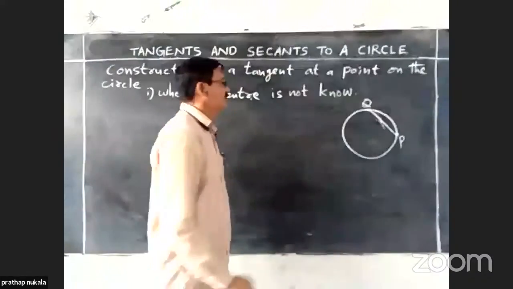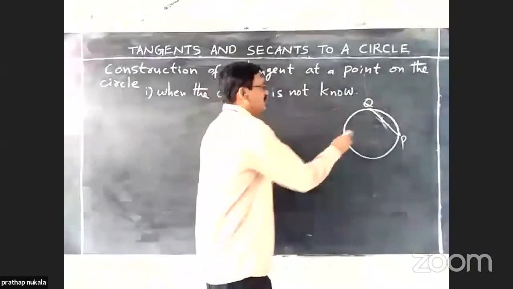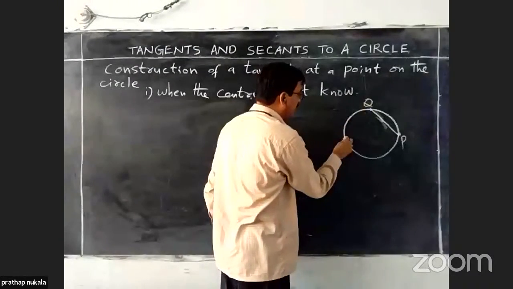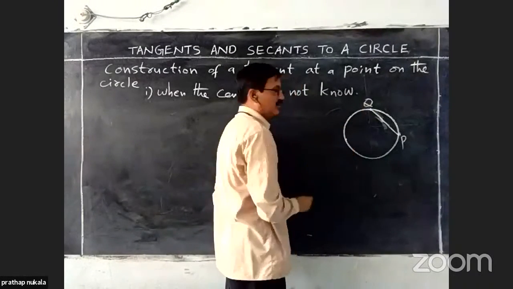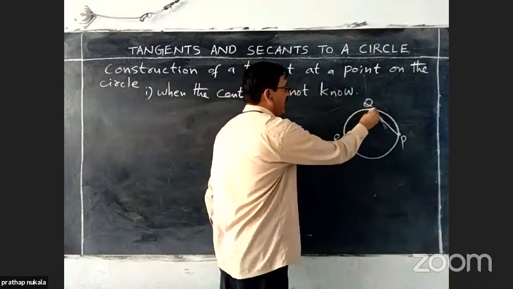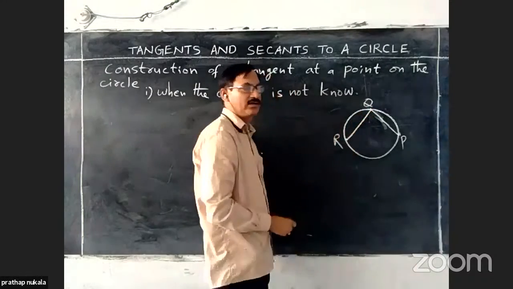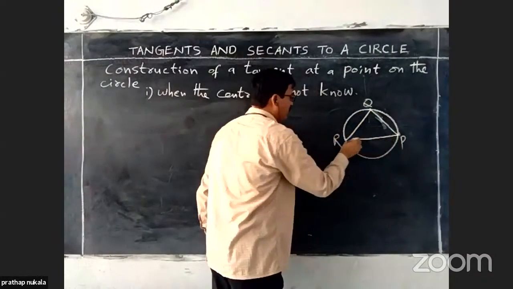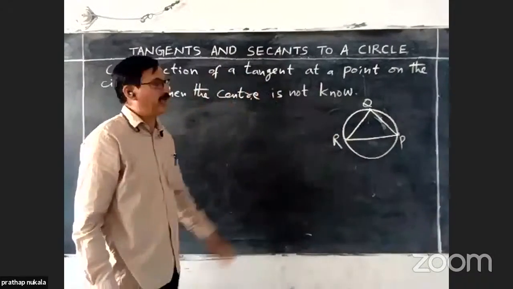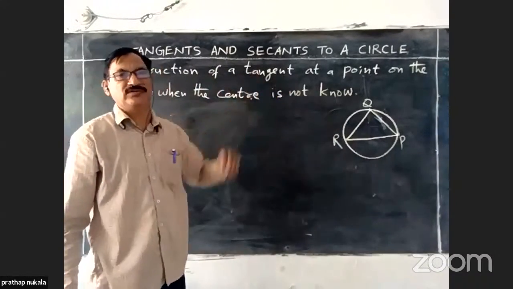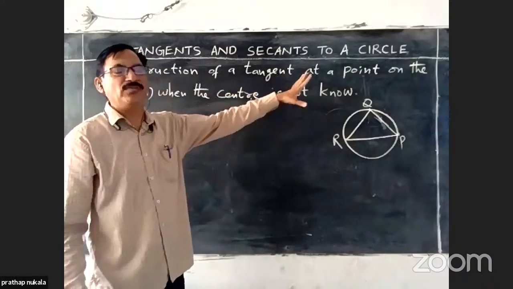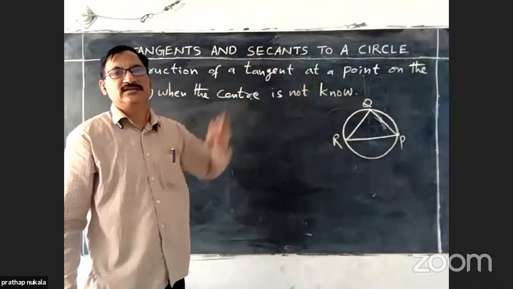This is the process. For that purpose, take another point on the circle, R, join QR and PR. Okay, a triangle PQR is formed in the circle.